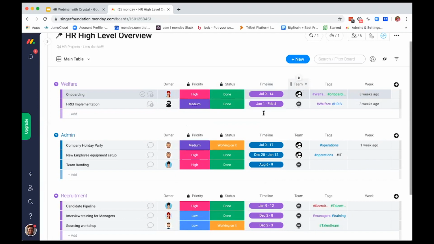Another cool thing you can do, guys, I'm pretty sure you know, is that you can assign people. So if you were looking to create some ownership for each of these initiatives and have the team pretty much on the same page with who's responsible for what and kind of delegate that information, you can create a person column and then just assign that user here or assign that team here so that everyone gets those notifications here in the bell together, or you'll receive it in email when things are updated on this board.